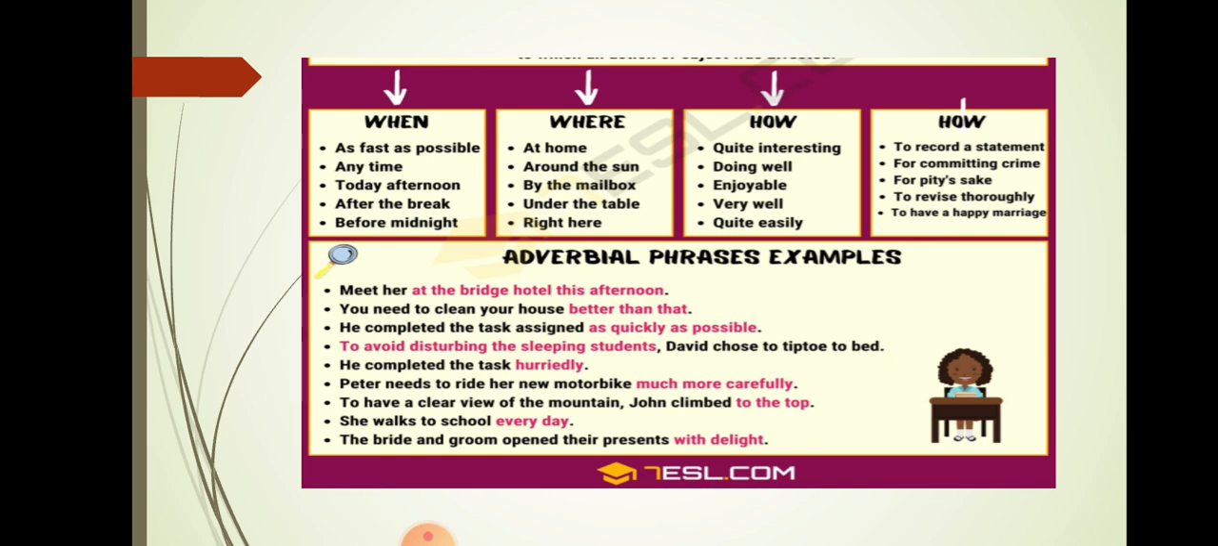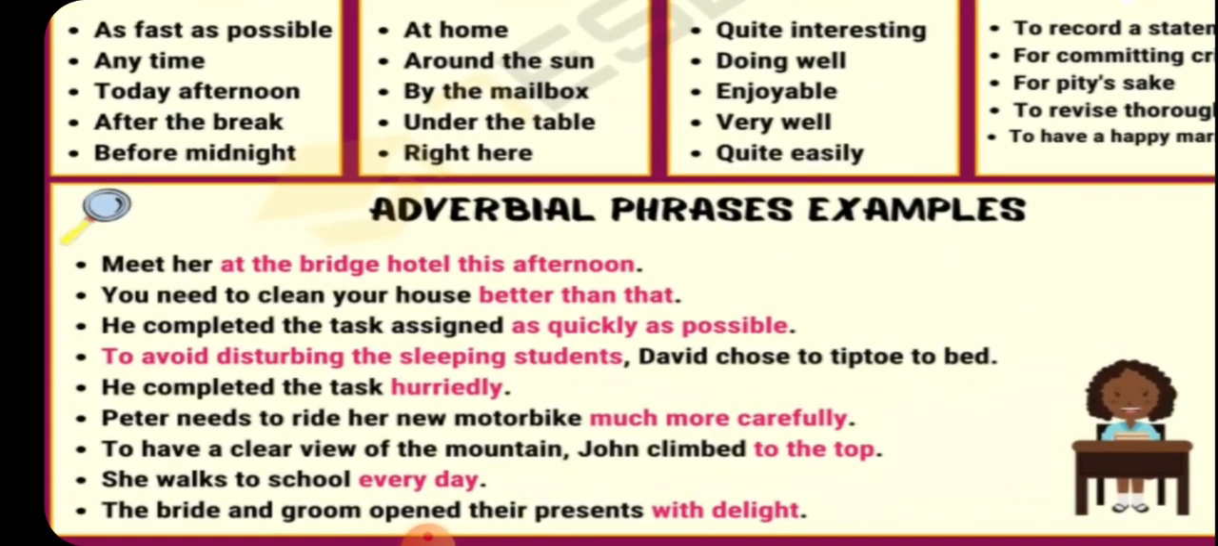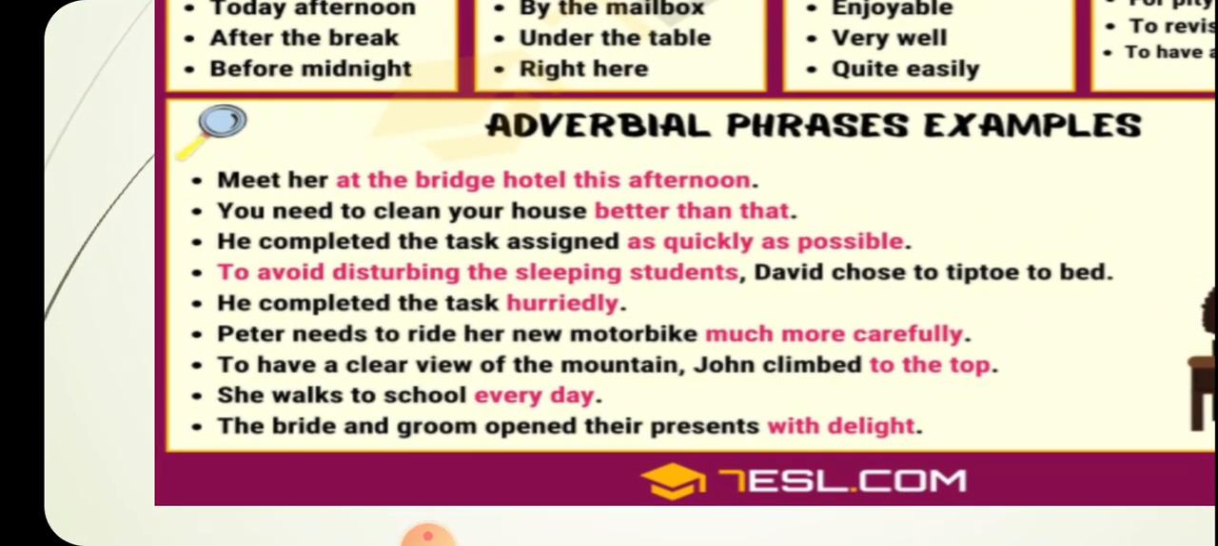And the last one is why. Here it's written how, but it's why. That is, why an action happens, like to record a statement, for committing crime, for pity's sake, to revise thoroughly, to have a happy marriage. Now let's see some of the examples of the adverbial phrases.